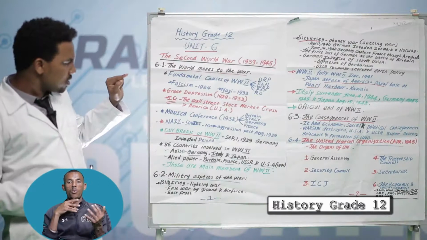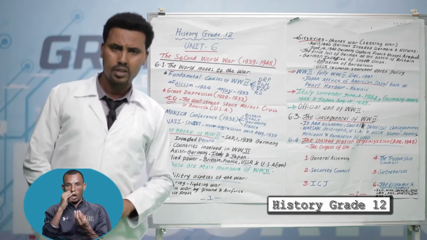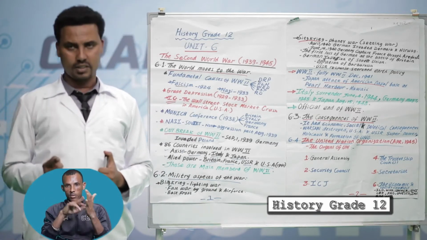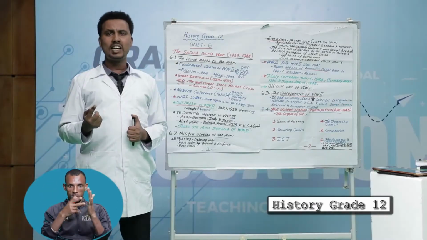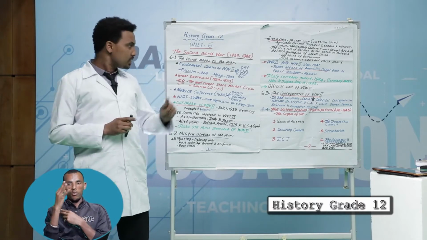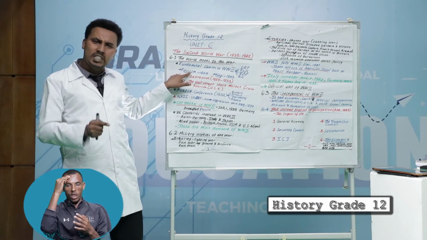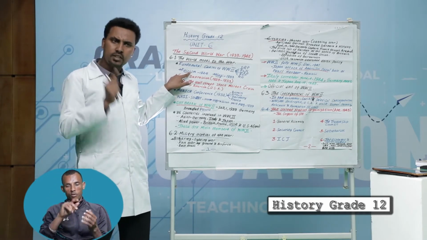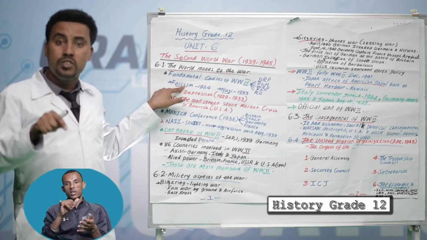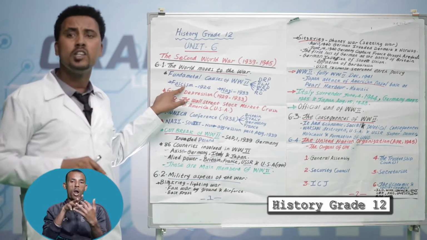Let us see the main ideas of fascism and Nazism. The term fascism was derived from fasces. Fasces was the bundle of rods that indicated the power and authority of ancient Rome. Since 1922, Benito Mussolini formed the Fascist Party. This party assumed that the national goal could be achieved through war and conquest. This was the main aim of Benito Mussolini.